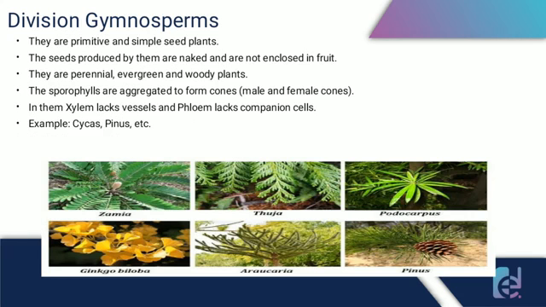Now the next division is division Gymnosperms. They are the primitive and simple seed plants. The seeds produced by them are naked. Naked means they are not enclosed within the fruit. They are perennial, evergreen, and woody plants. Their sporophylls are aggregated to form cones, and their xylem lacks vessels and their phloem lacks companion cells. Some examples of gymnosperms are Cycas, Pinus, etc. Here you can see the pictures.